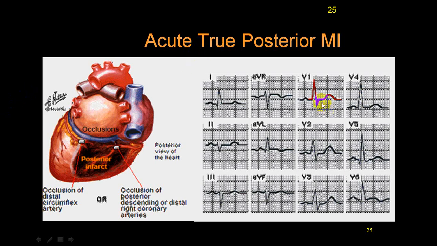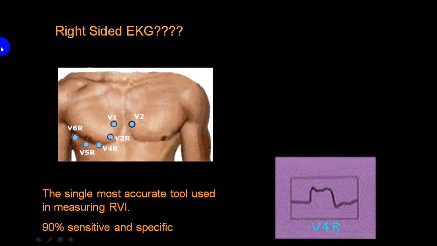So acute true posterior wall, you can see an R wave is prominent here, ST segment depression with T wave upright. So this is in favor of true posterior wall MI. You can use the term true posterior wall MI or only posterior wall MI, whatever you want to use, doesn't matter. Now we go to another criteria, what we call as RVMI.